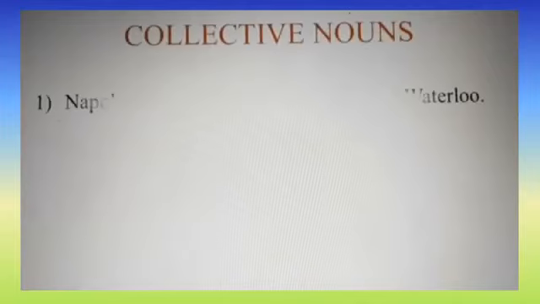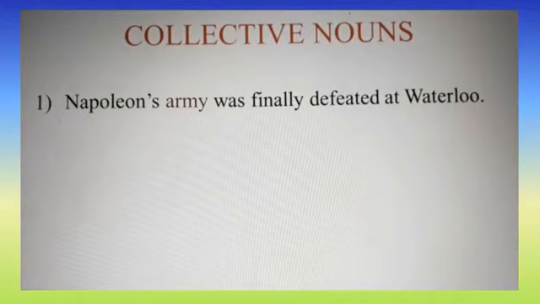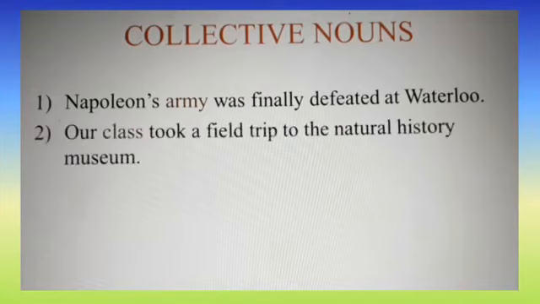Now let's see some examples for collective nouns. Napoleon's army was finally defeated at Waterloo. So army is a collective noun, a group of soldiers. Second one, our class took a field trip to the Natural History Museum. Here class, a group of students, is a collective noun.